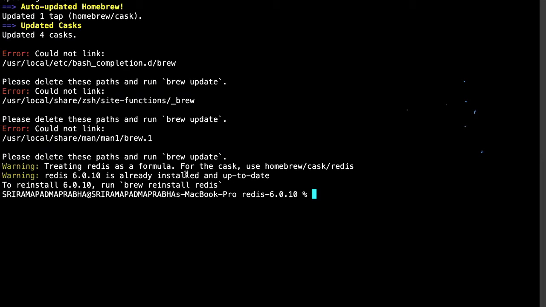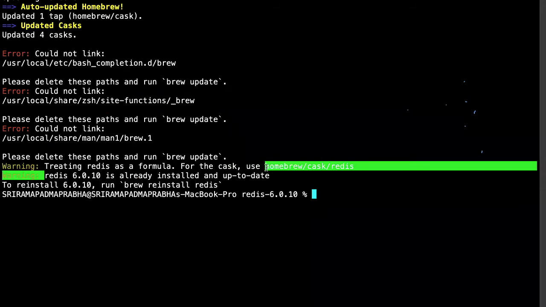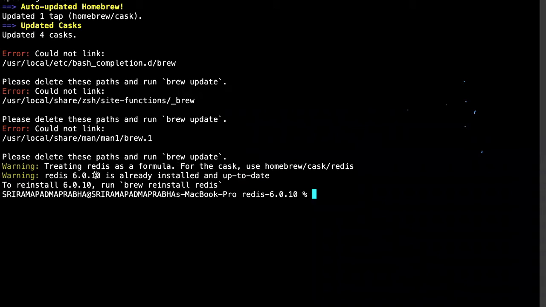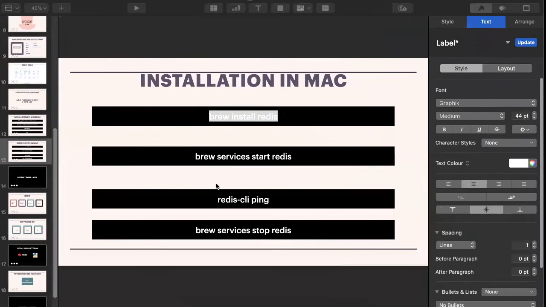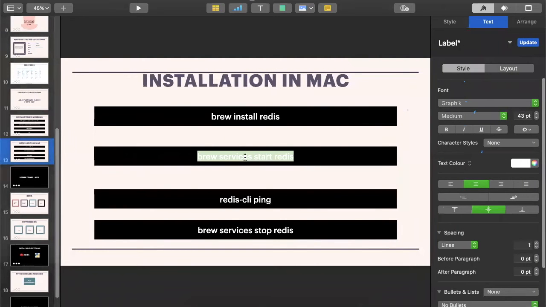Okay, it's saying that Redis is already installed. The current version is 6.0.10 only, so I don't want to reinstall it again. If you want to reinstall, you can use this command. And the next command is brew services start redis.